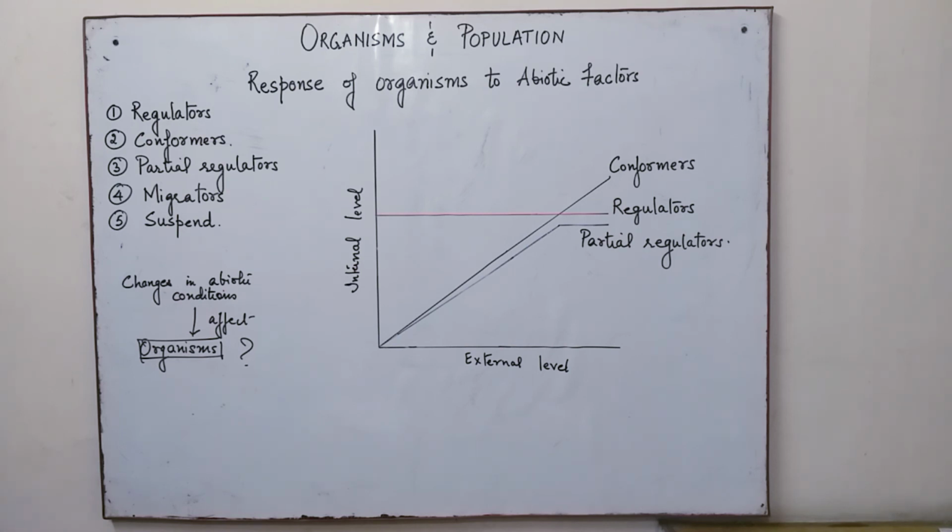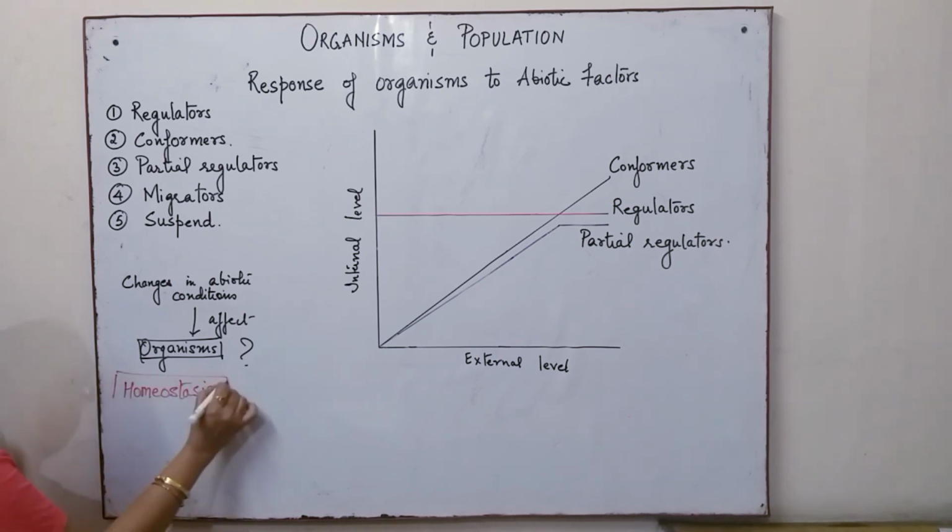Now, to sustain life, many species go through a process which is known as homeostasis. Homeostasis is a phenomenon that helps in maintaining the organism's internal environment.